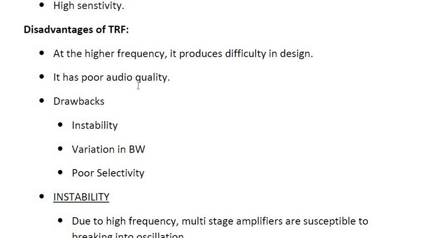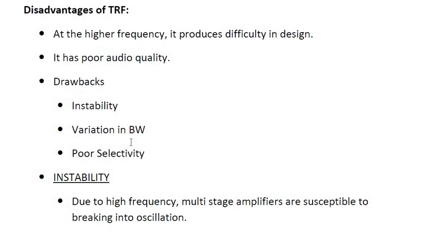That's the reason we will not be having stability. It will be having instability. We will be having a variation in the bandwidth. It is very difficult to select a proper frequency. It has poor selectivity. It will have poor audio quality, and at the higher frequency it is very difficult to design these particular receivers. So that's the reason. We'll go for the next receiver, your super heterodyne receivers.